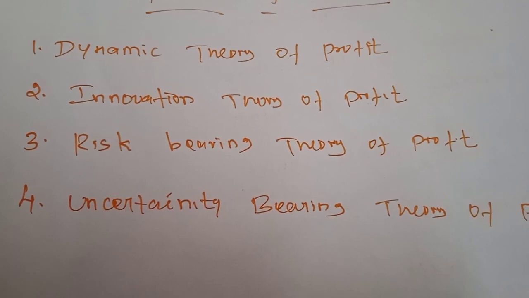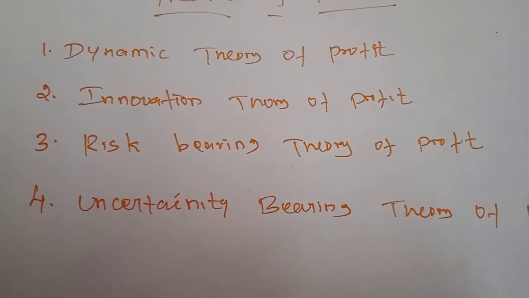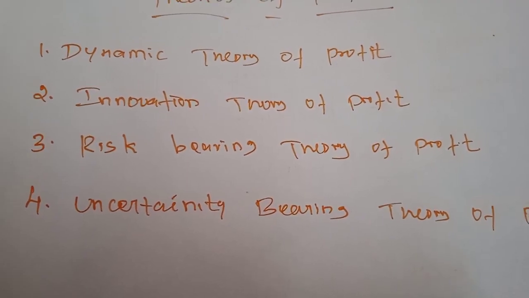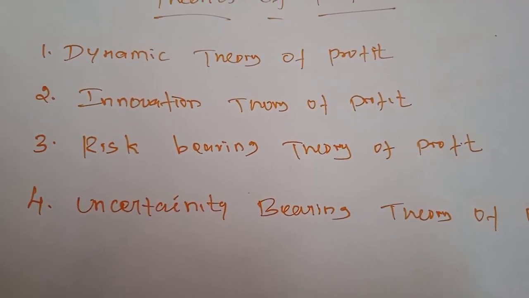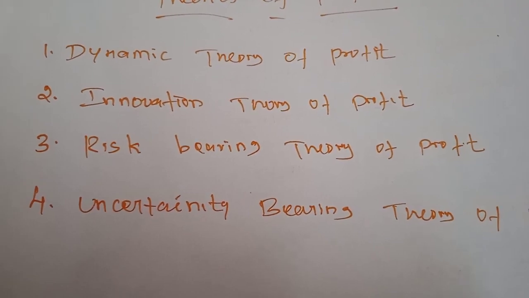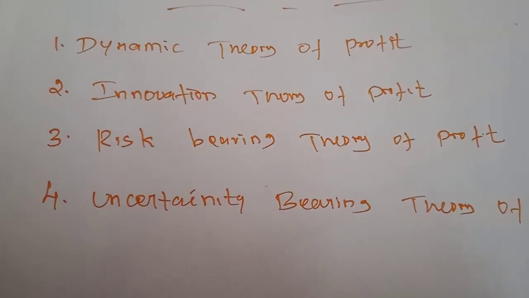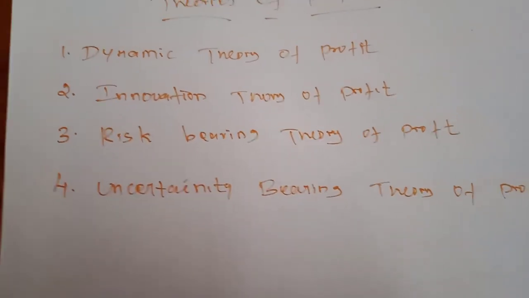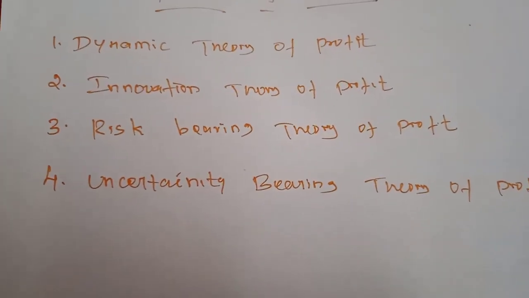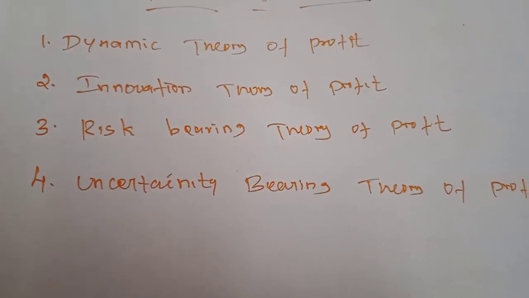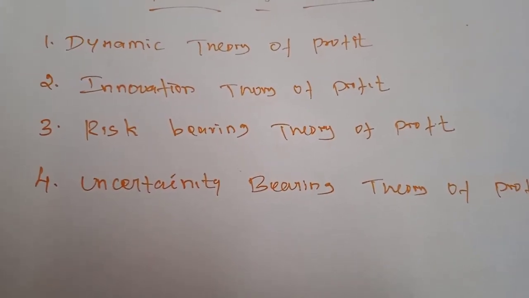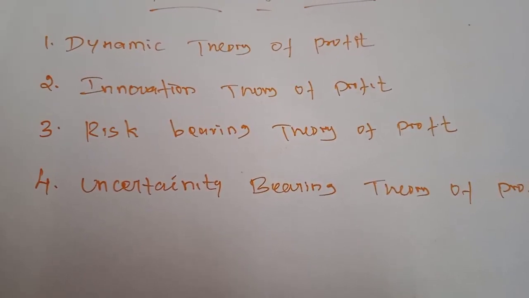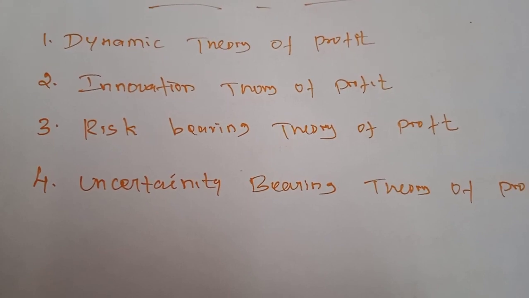Next, introduction of a new method of production. Normally, if the entrepreneur keeps the same production method, the workers and laborers will get tired and neglect their duty. If they bring in a new method of production, he is able to increase the supply of commodities. Because of that, he is able to get more profit.